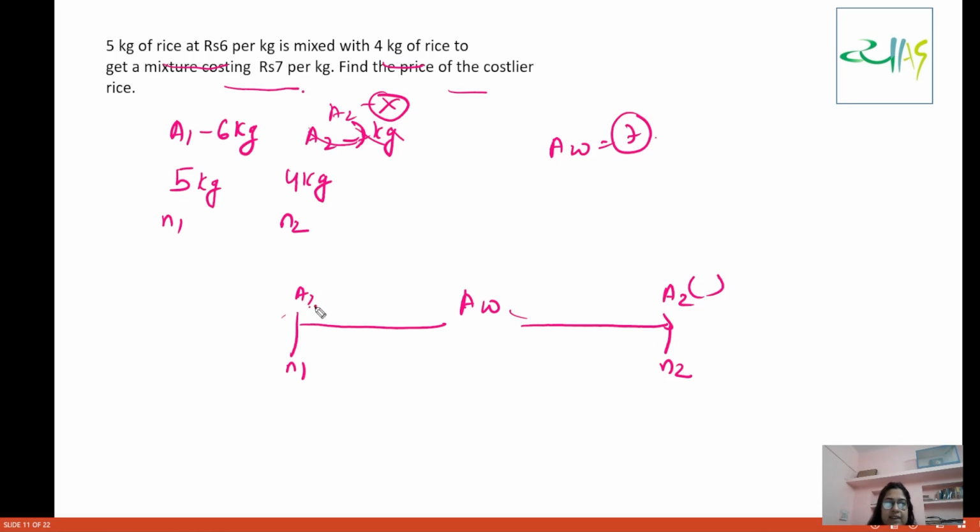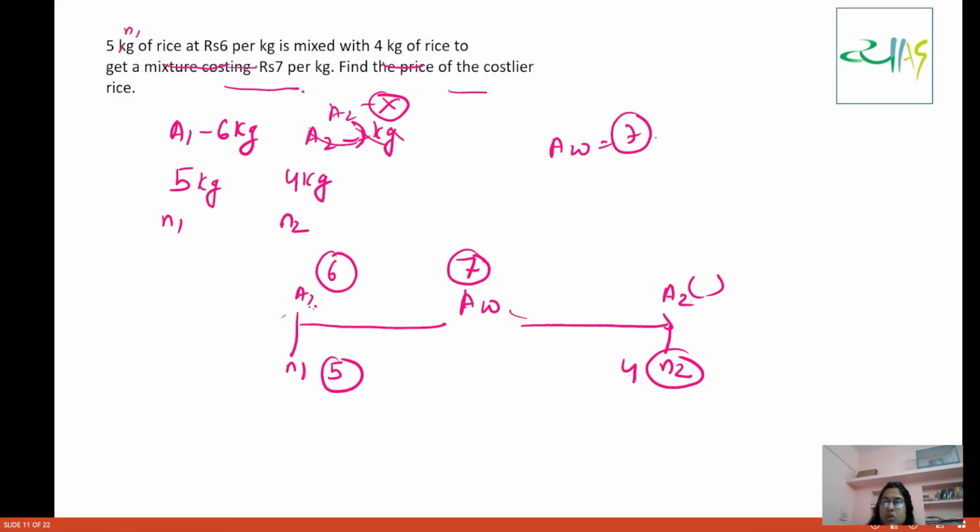What is A1 here? A1 is rupees 6 per kg. What is N1? N1 is 5. What is N2? N2 is 4. And the average is 7. Now you have to find this A2. Fine, we can find this A2.